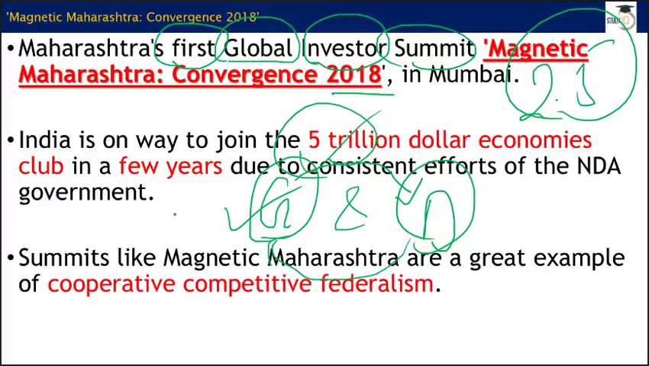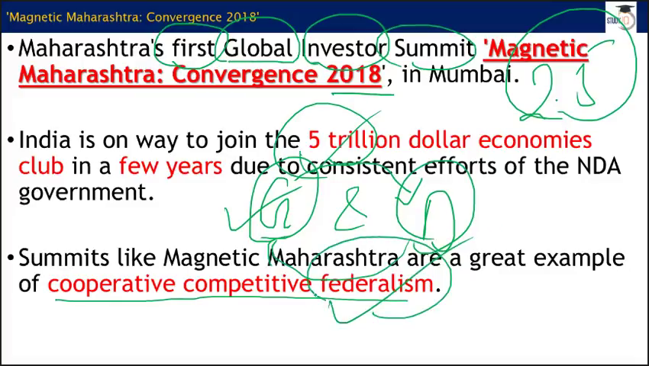He also said that this type of summits, particularly this Magnetic Maharashtra one, is one of the best examples of cooperative competitive federalism. The thing is, the central government designs policies for the whole country, and you have the state governments. Of course, their policy should be in line with the central government's broad guidelines, but then you can have your own customization. So this is a very interesting and very effective way of designing policies in our country. This is what we call federalism.